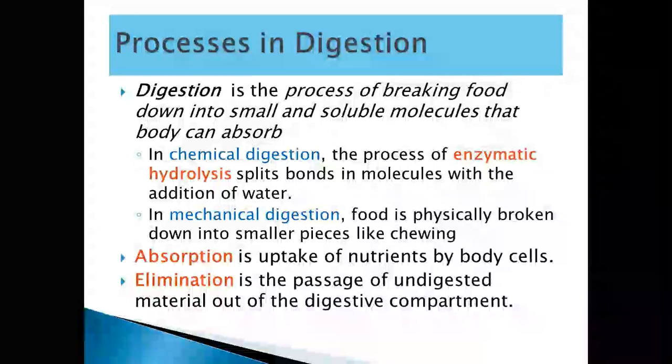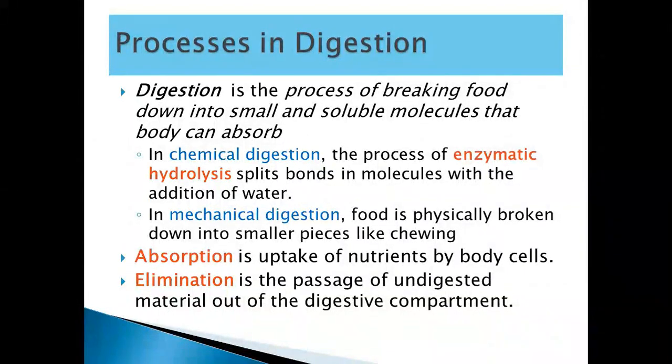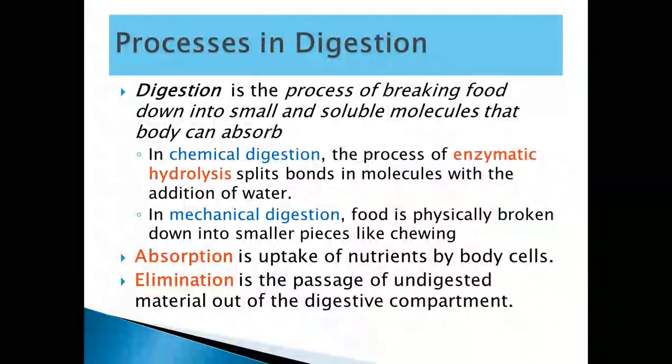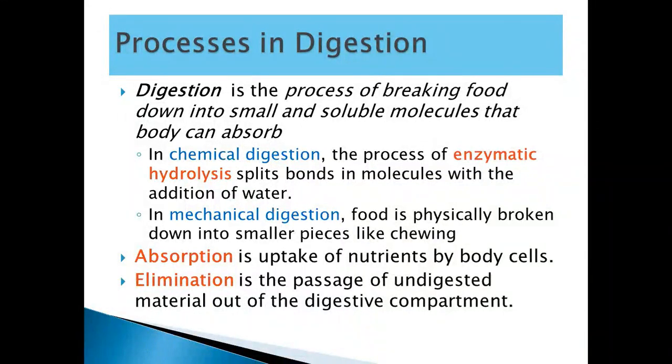Carbohydrates will be broken down into different types of smaller molecules and ultimately into glucose. Proteins will be digested into dipeptides, tripeptides, tetrapeptides, and so on, and ultimately into amino acids. And fats will be broken down into fatty acids and glycerol.